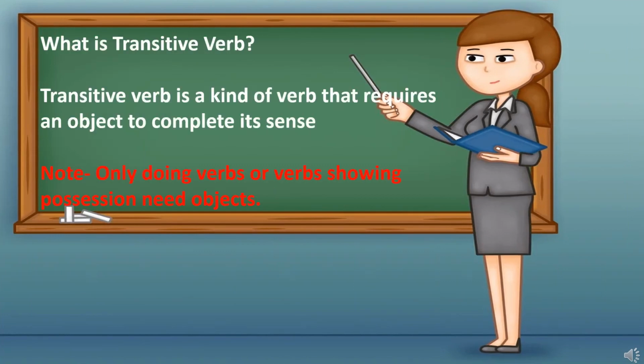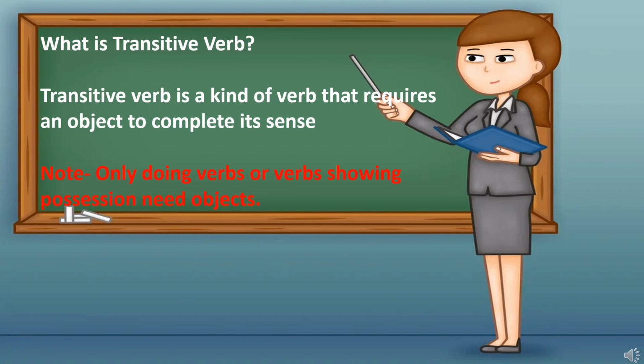What is a transitive verb? A transitive verb is a kind of verb that requires an object to complete its sense. Note that only doing verbs or verbs showing possession need objects.